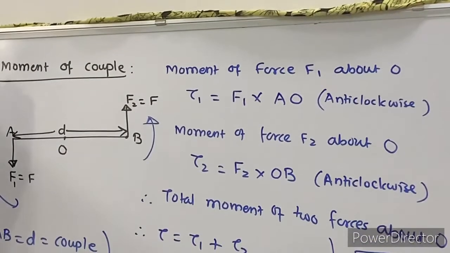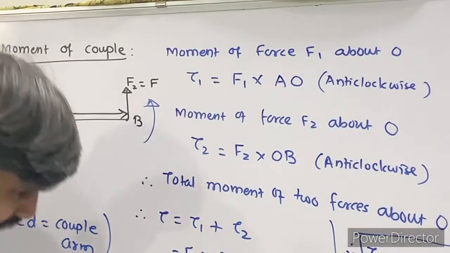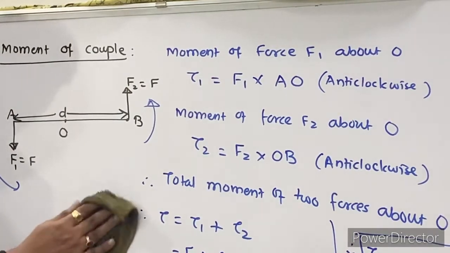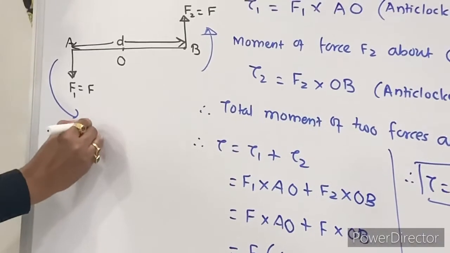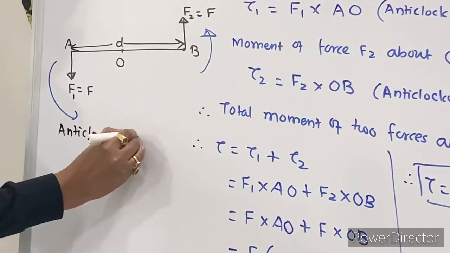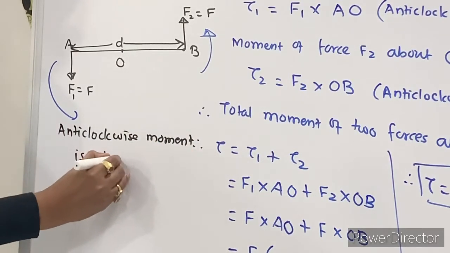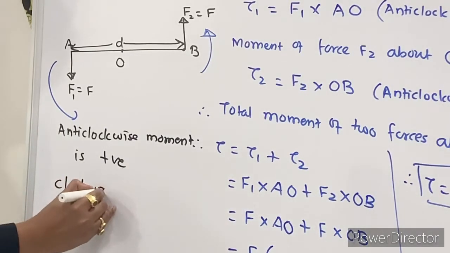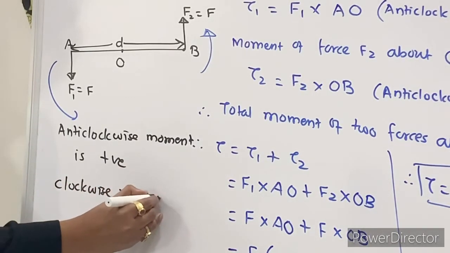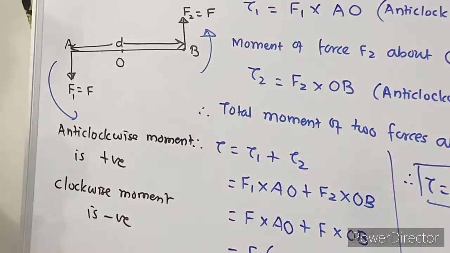Now a couple is again a vector quantity. It should have direction also, right? So the direction part I am writing here. Anti-clockwise movement is positive and clockwise movement is considered negative.